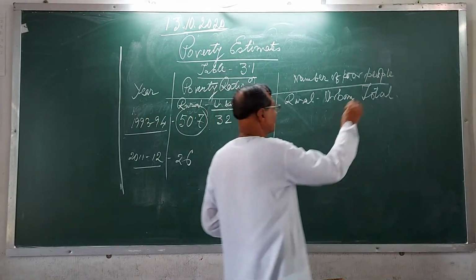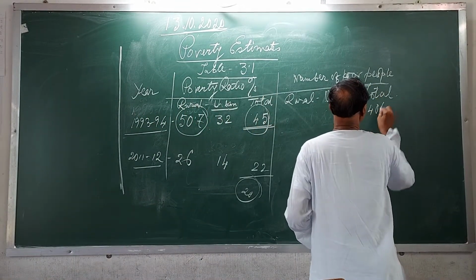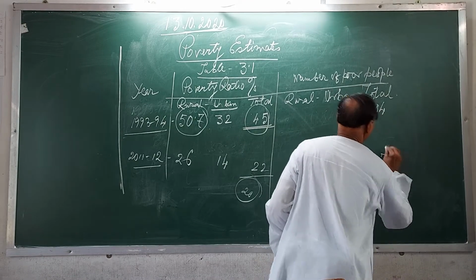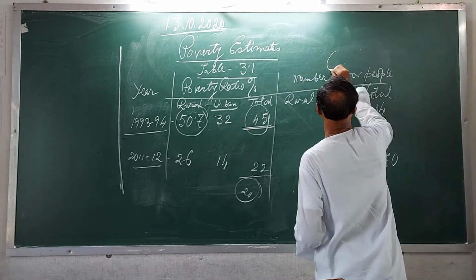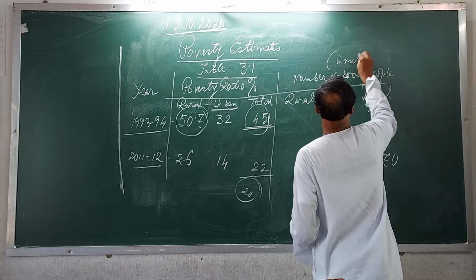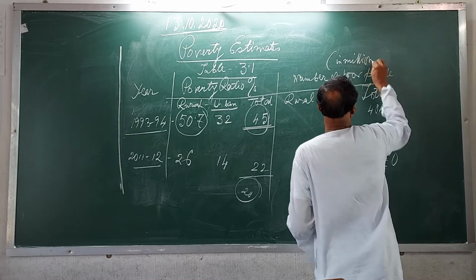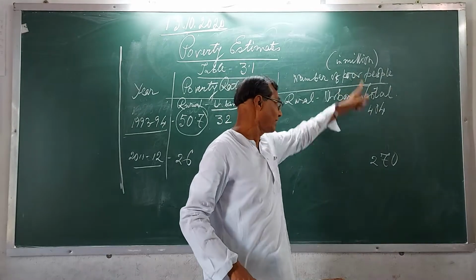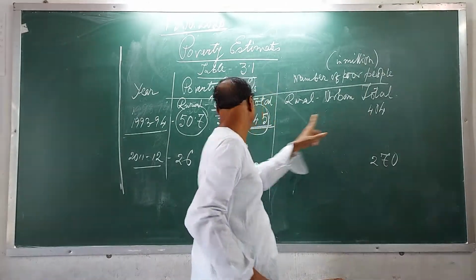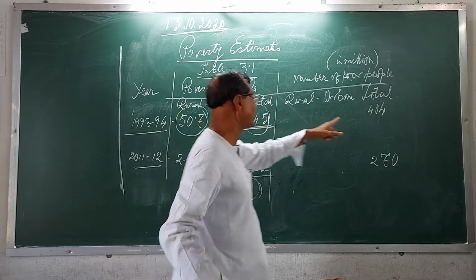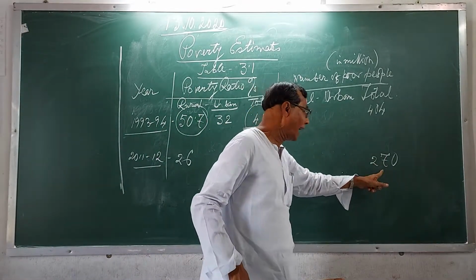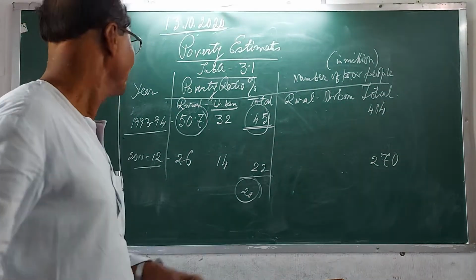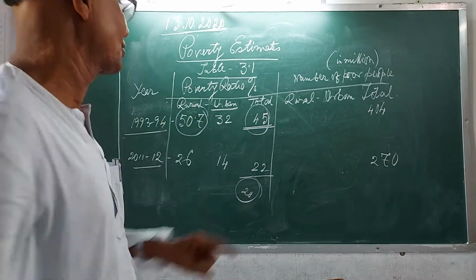You see, here it is 404 and now it is 270. It is in million. Number of people in million. That is more than 40 crores in 1993-94, and now it is 270 million.